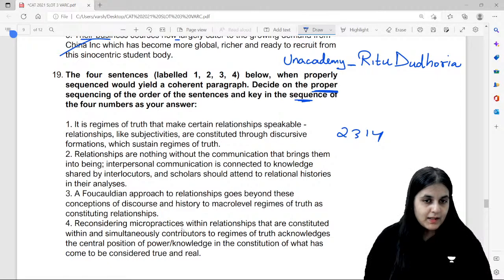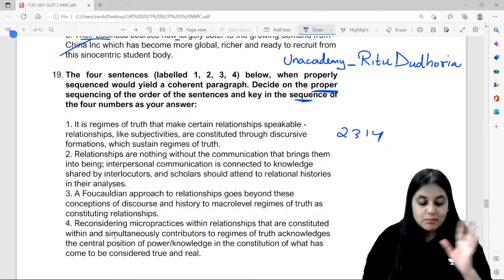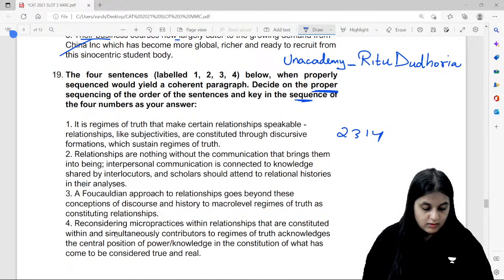Reconsidering micro-practices within relationships that are constituted within and simultaneously contributors to regimes of truth acknowledges the sentence. It's completely abstract. Okay, this passage out here is completely abstract in nature. Can you tell me what links you have built or what links you can build? This is the common conceptions. These conceptions refer to the conceptions mentioned in 2.